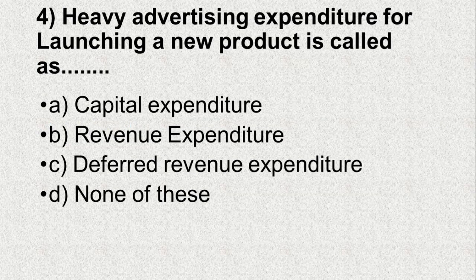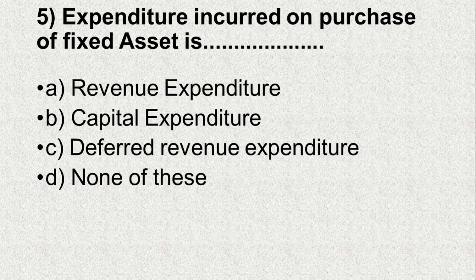Goods. Question number 4. Heavy advertising expenditure for launching a new product is called as, option A. Capital expenditure, B. Revenue expenditure, C. Deferred revenue expenditure, D. None of these, and the correct answer is C. Deferred revenue expenditure. Question number 5.